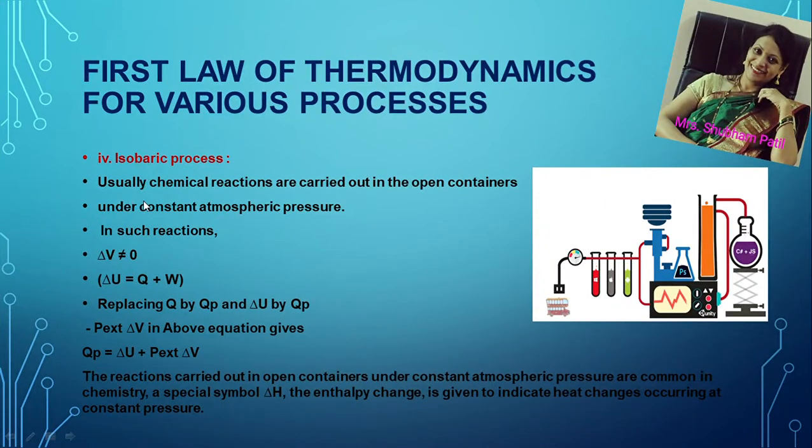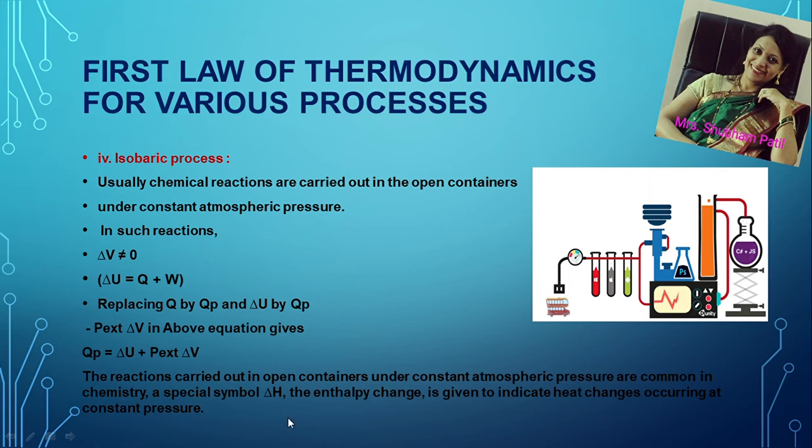For the isobaric process, we can also apply the first law of thermodynamics. For an isobaric process where pressure remains constant, we'll denote the value of Q as Qp, that is the heat of the reaction at constant pressure, and it can be written as Qp is equal to delta U plus P external delta V. Reactions carried out in open containers under constant atmospheric pressure are common in chemistry.